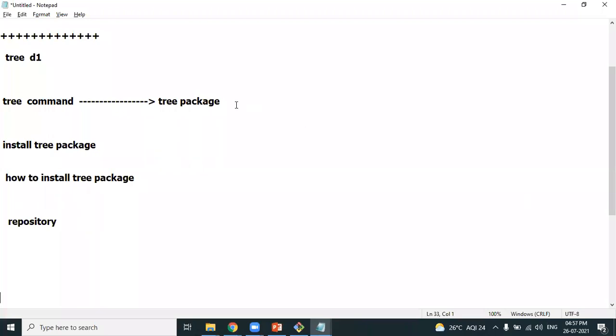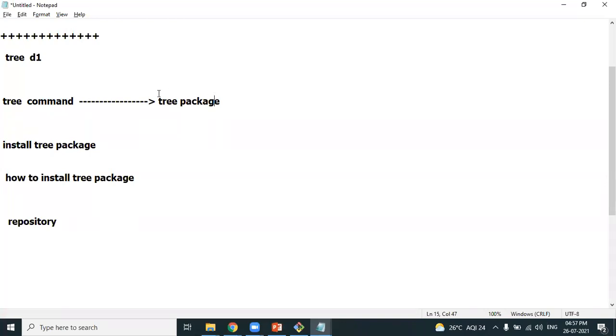So whatever package you want to install, in our case, what package do you want to install, friends? You want to install the tree package. If you want to install the tree package, you need to install it from the repository. Any package, not only the tree package, it could be any package in Linux. When I say package, it's nothing but a software. In Linux, the term package refers to software. It can be a small software like tree, or a very big software like Tomcat, whatever it is. Anything which you want to install, any software in Linux terminology, is called a package.